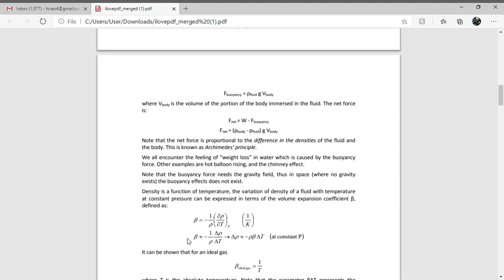So finally we can simplify it as delta rho equals minus rho beta delta T, or for ideal gases this volume coefficient beta is nothing but 1 by T, where T is the temperature in Kelvin.